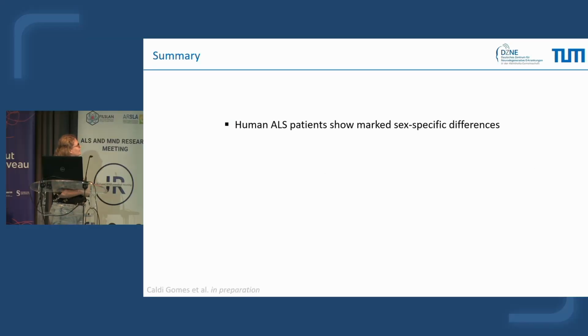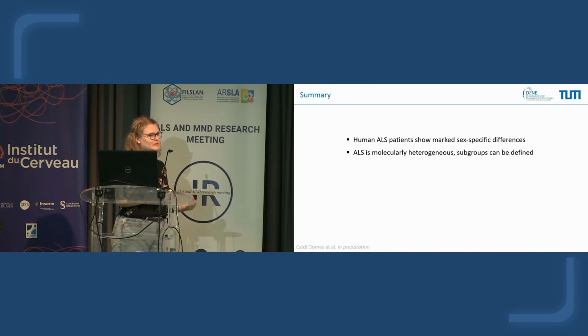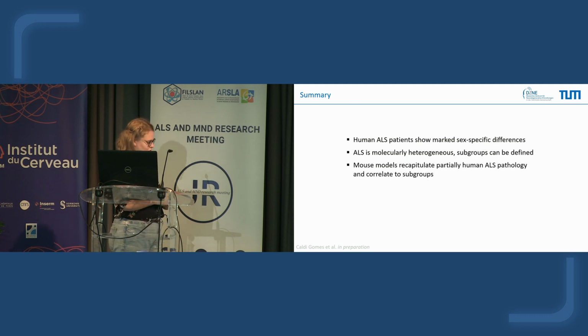So in conclusion, human ALS patients show marked sex-specific differences, and I think this should really be taken into account in future clinical trials and studies. Second, ALS is molecularly heterogeneous. Subgroups can be defined, so I guess a specific drug would work for a specific cluster of ALS, but not all ALS. Then mouse models should be carefully identified before starting a study because they recapitulate human ALS pathology only partially and correlate with specific subgroups. And finally, the multifactorial data integration highlighted the MAPK pathway as an auspicious drug target.